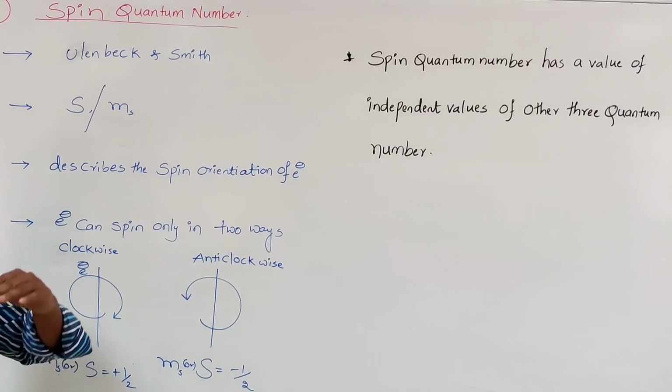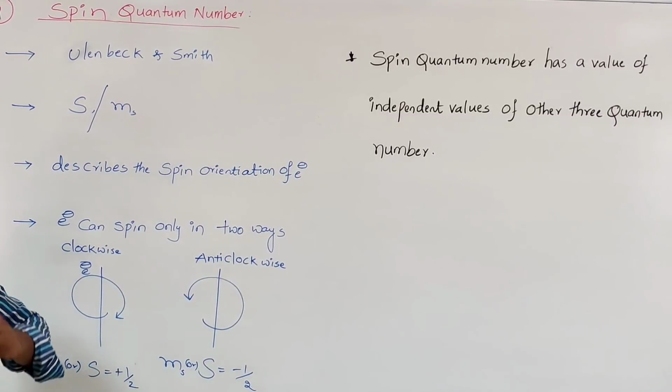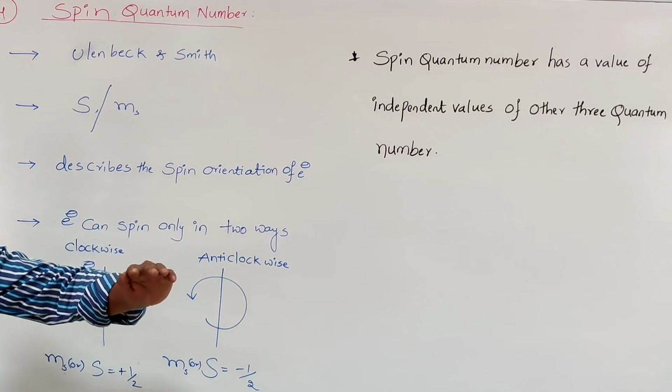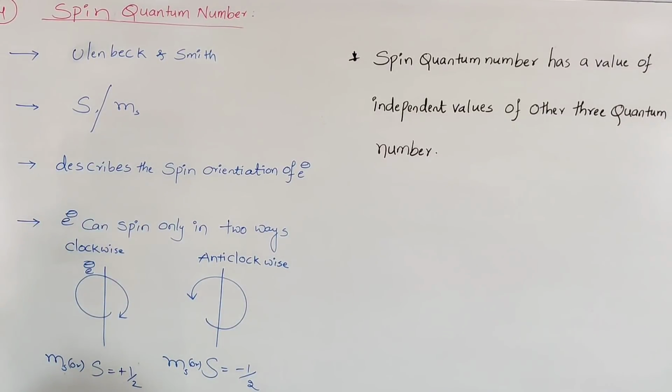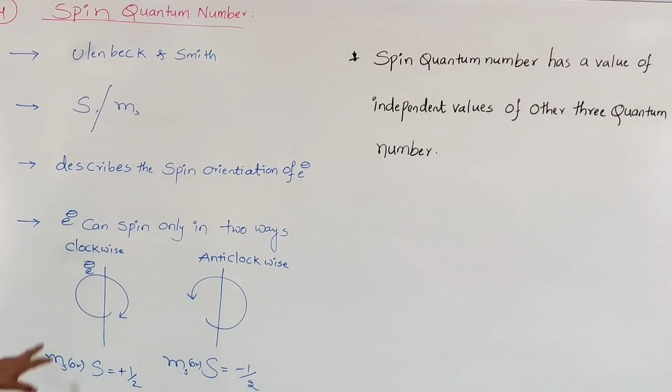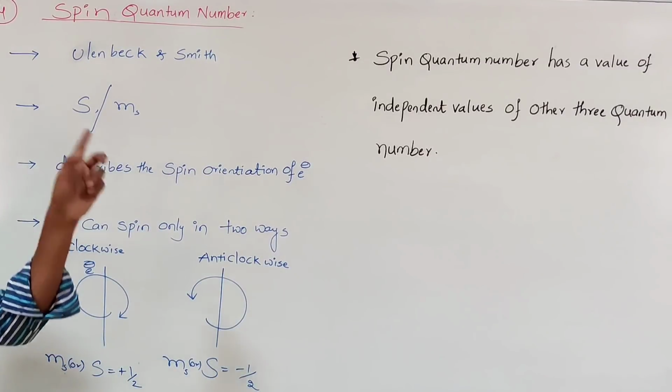So far we know the electron revolves around its nucleus. It's not only revolving around the nucleus, it can also revolve around its own axis. That is the point we need to remember here, so that it can describe the spin orientation of the electron. The electron can spin only 2 ways: either clockwise or anti-clockwise.